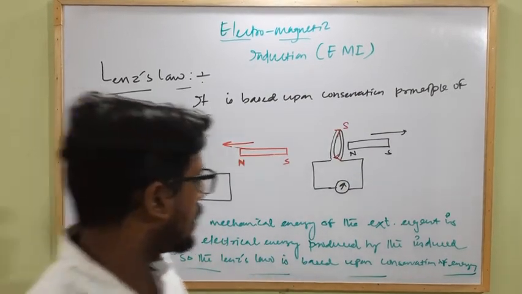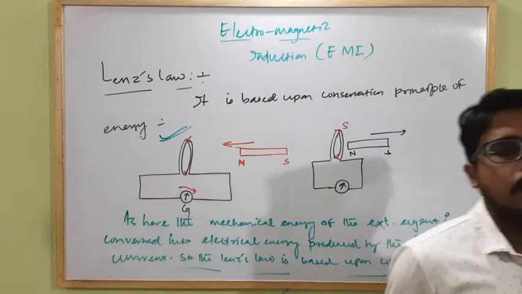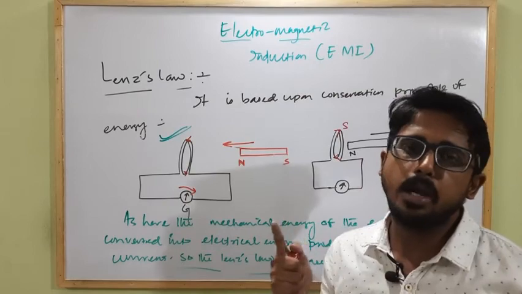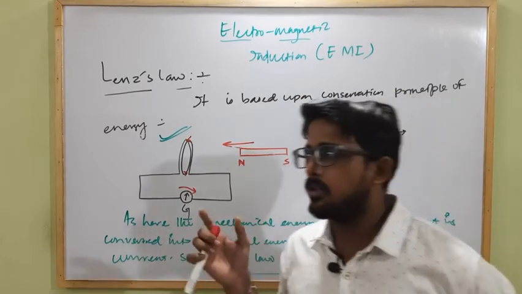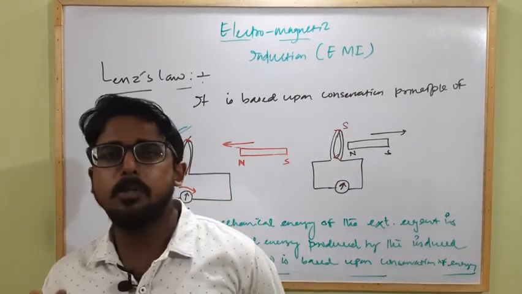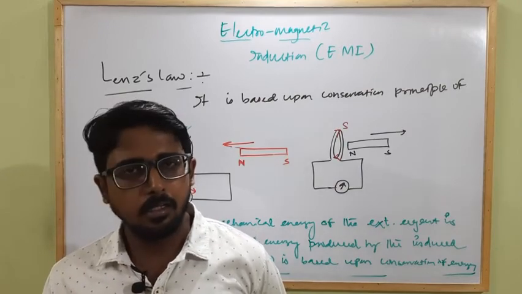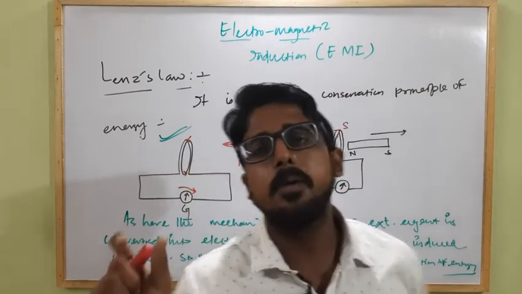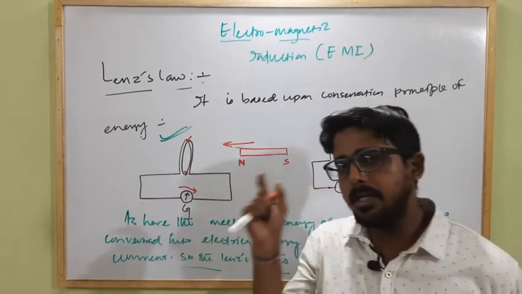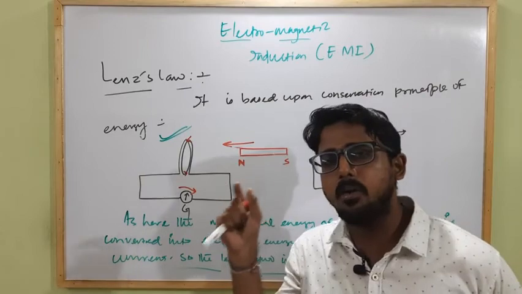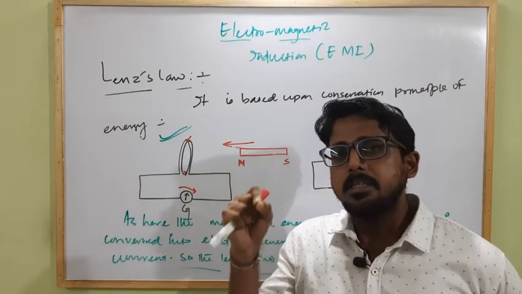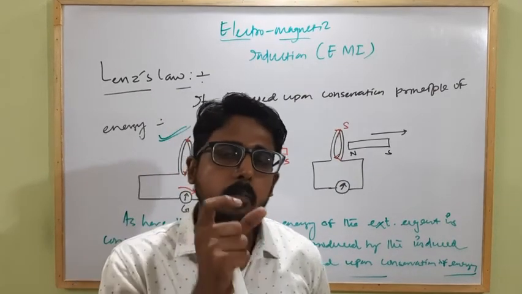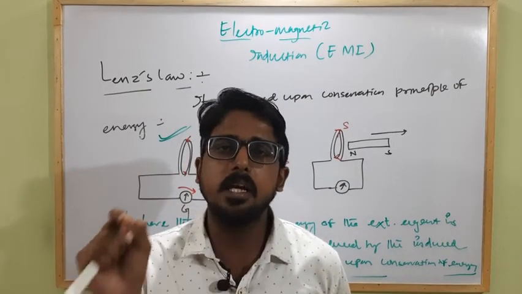So in the previous class we already studied that magnetic force is not able to do any work on a charge, or the work done by a magnetic force on a moving charge is zero. Clear? But in this chapter we can make some modification to that statement. In place of saying that the magnetic force is doing zero work on a charge, we can say that the net work done by a magnetic force on a moving charge is zero.